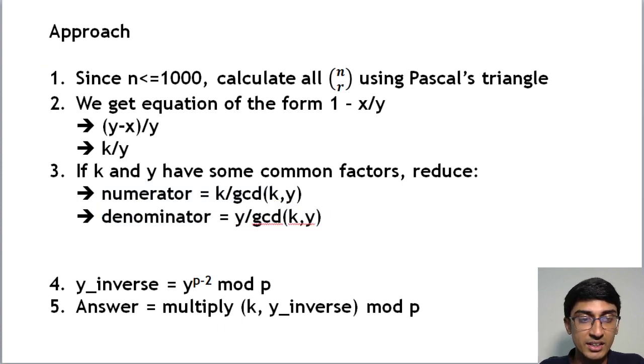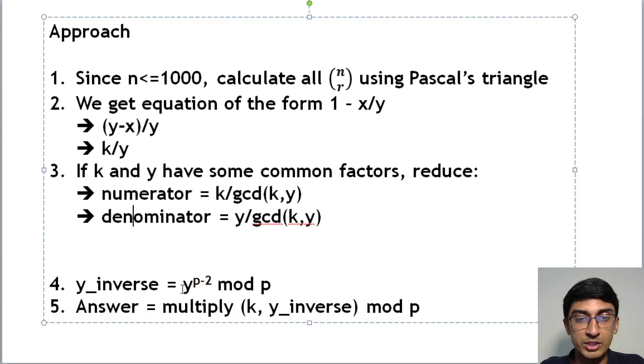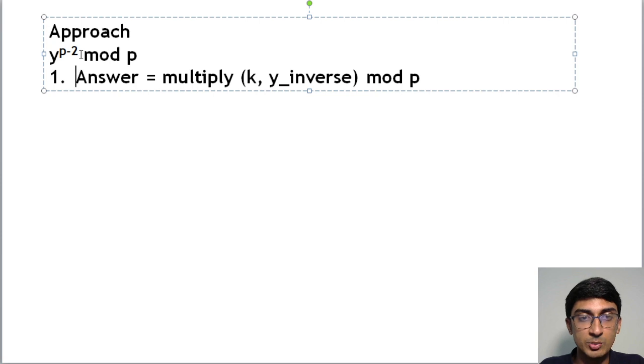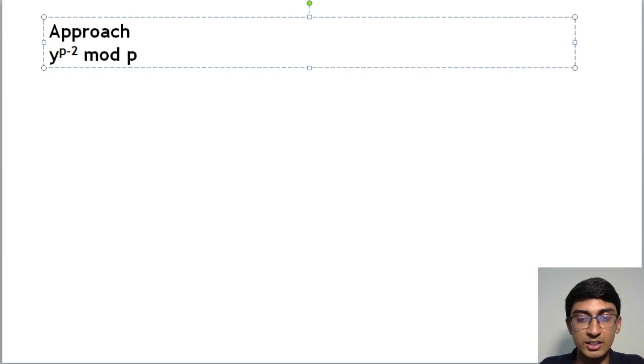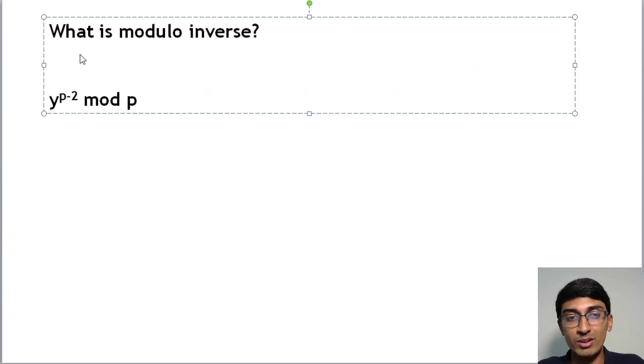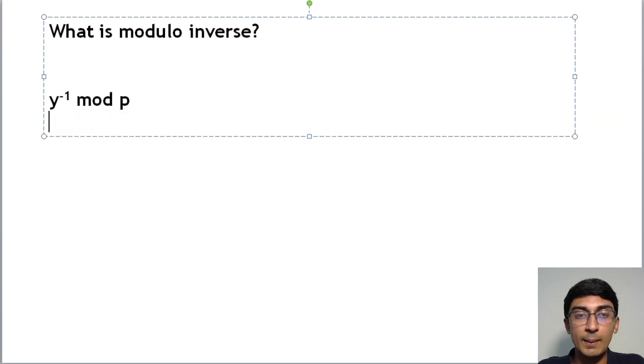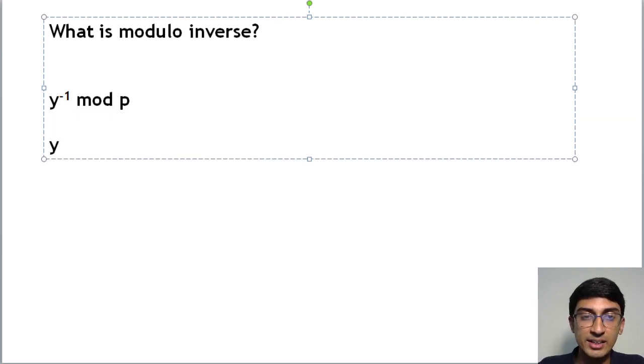Now the question doesn't end here, and this is the important part that I wanted to share with all of you about the whole modulo inverse part, which everybody was very confused about: what exactly is modulo inverse? So what is modulo inverse, right? For those of you who've seen the tutorial on modular arithmetic, you will already know this, and you can just skip this part. Those of you who haven't, let me share what it means. Okay, so y inverse mod p basically means that if you do y into y inverse mod p, this is equal to 1 mod p.